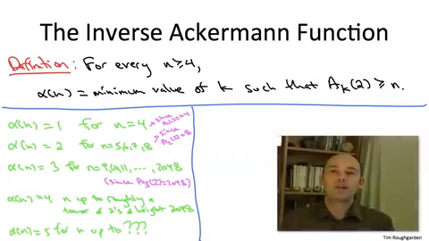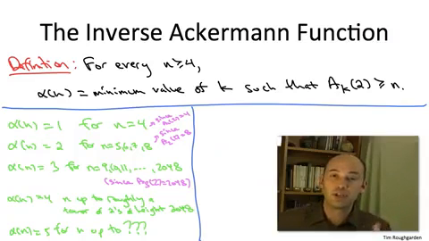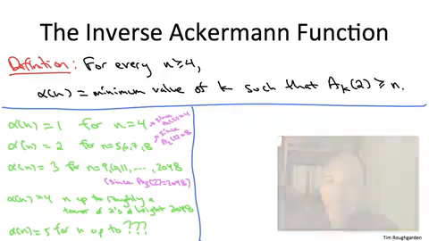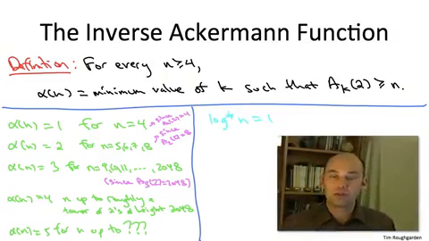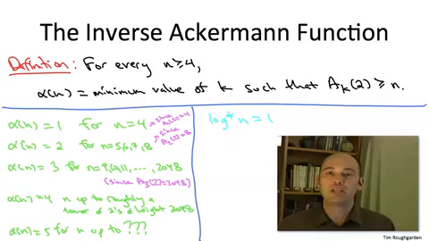So as a point of contrast, let's do the same experiment for the log star function so that we get some appreciation about how, as glacially growing as log star may be, the inverse Ackermann function is growing still qualitatively slower. So the log star function, remember, is the iterated logarithm. So it's starting from n, how many times you need to hit log on your calculator, let's say base 2, before the result drops below 1.